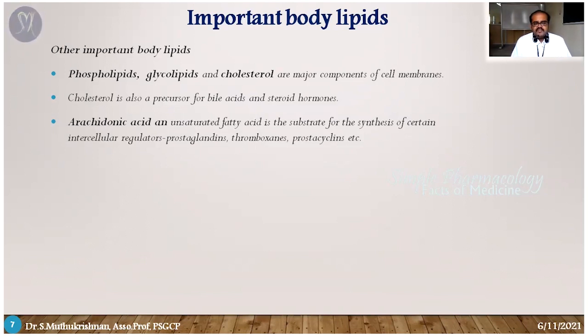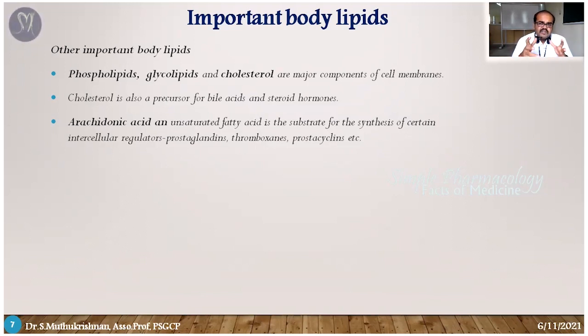The second one is fatty acids, such as arachidonic acid. It is an unsaturated fatty acid. It is essential for the production of various substances, for example prostaglandins, thromboxanes, and prostacyclins. This is essential during normal physiological function and pathological function also. It has a role in both conditions, because prostaglandins and thromboxanes have some physiological role too.